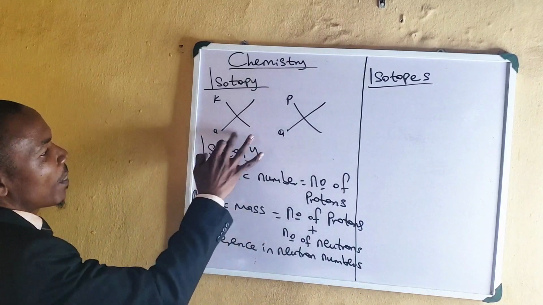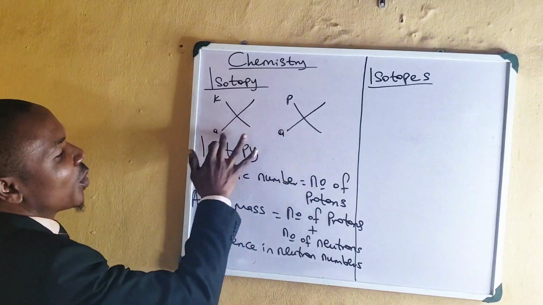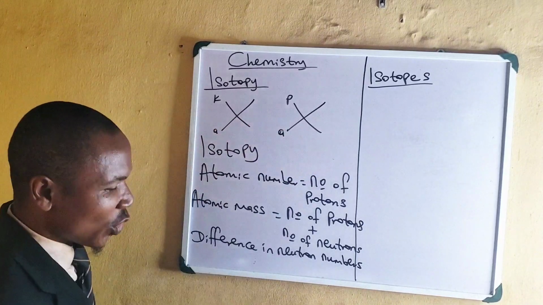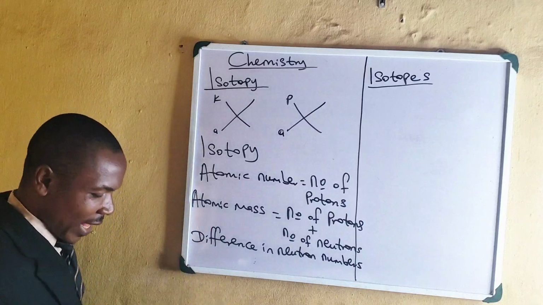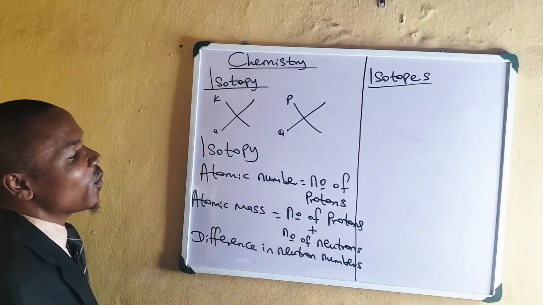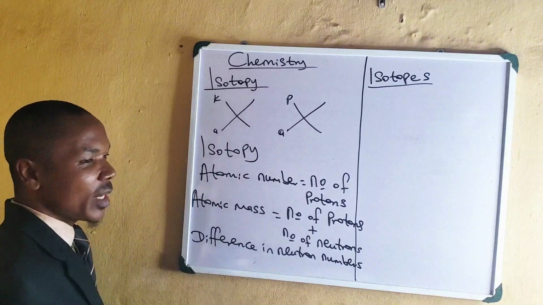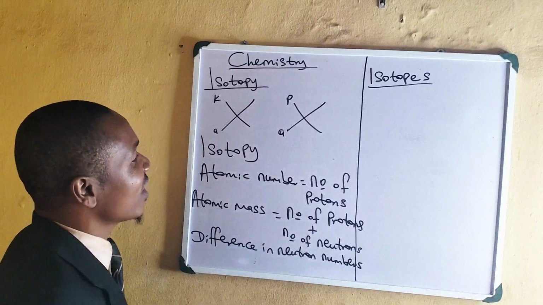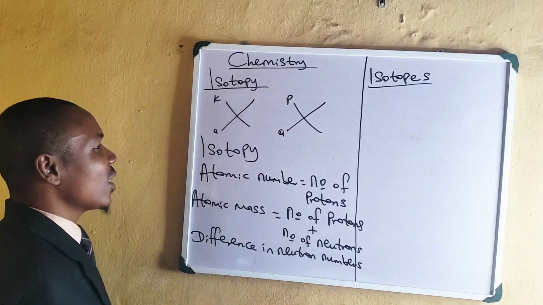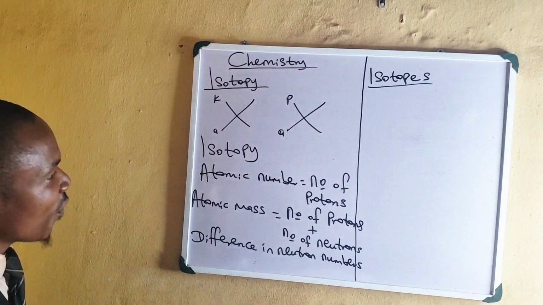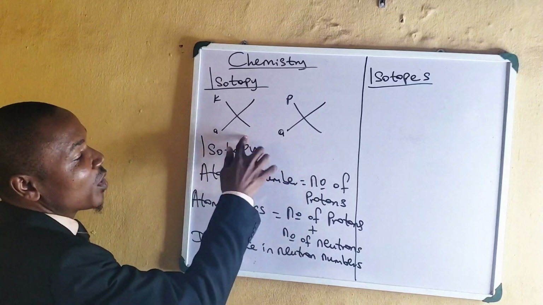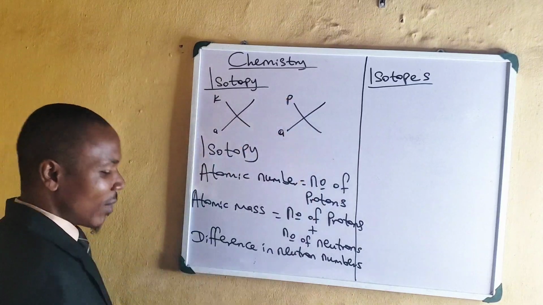Like here now, these two are called isotopes. They are those atoms of the same element that have similar atomic number but different atomic masses.